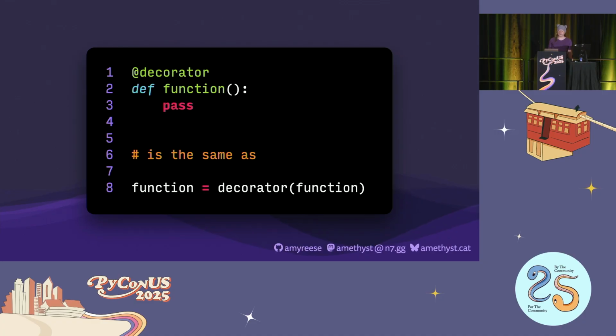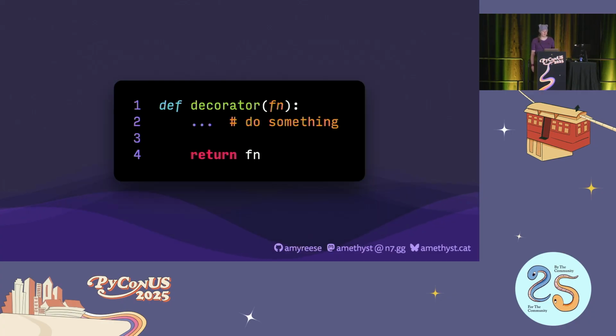But really, decorators are just callable objects, and that use syntactic sugar from the language. Adding the @decorator above our function is shorthand for calling the decorator, passing it our function, and then overriding that function with whatever the decorator returns. Making a decorator is as simple as making a function, only this function takes a function or a class as an argument, does something with it, and then returns the new object when finished.